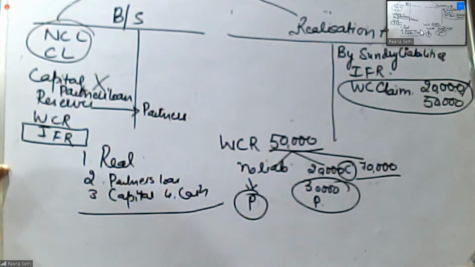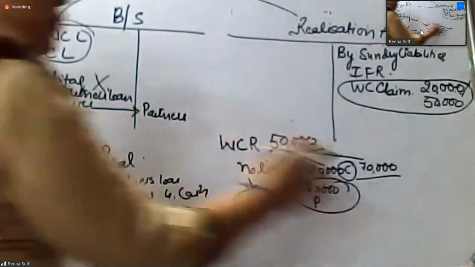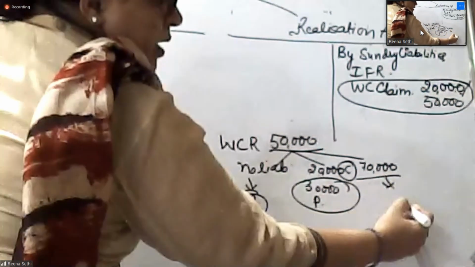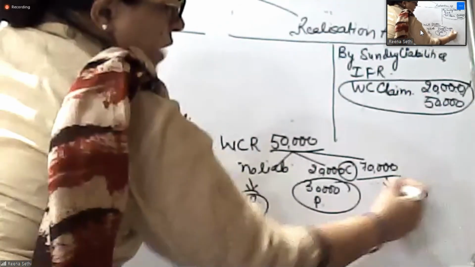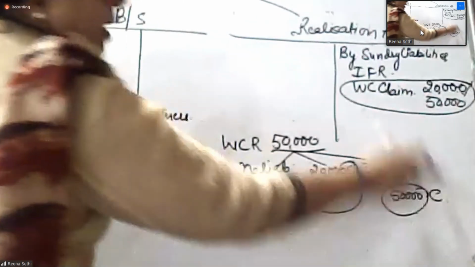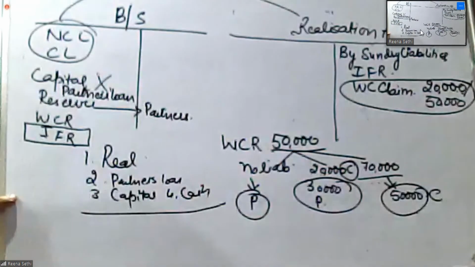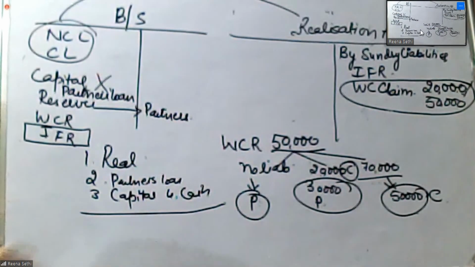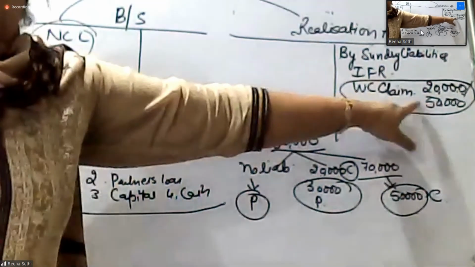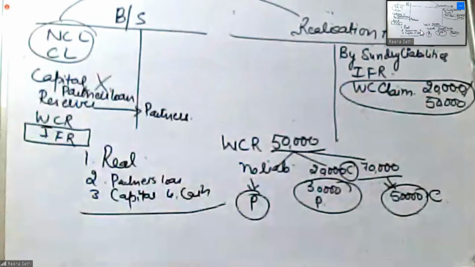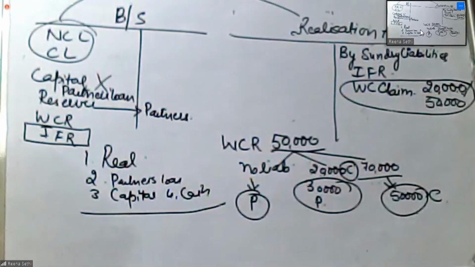And if your claim is more than the reserve, then you will transfer only 50,000 as the claim to the realization account. I'll explain when we pay this claim why I transferred only 50,000, not 70,000. Fine. I hope this is clear. The treatment of WCR is clear.